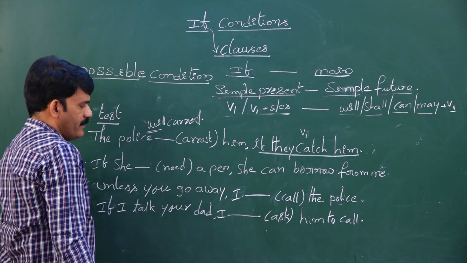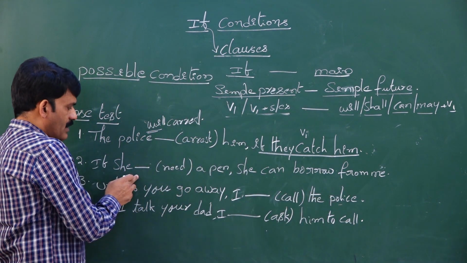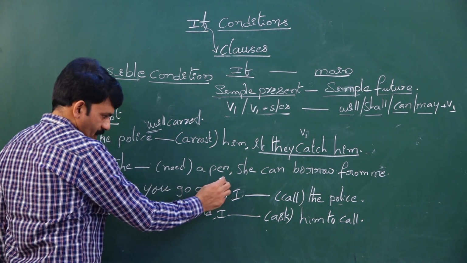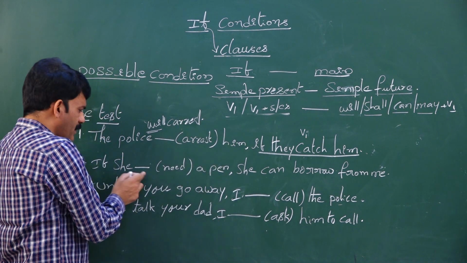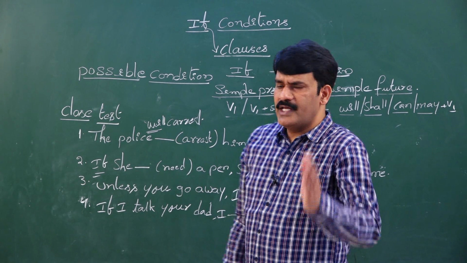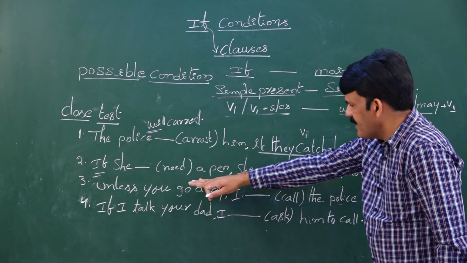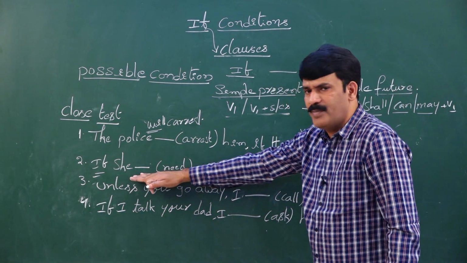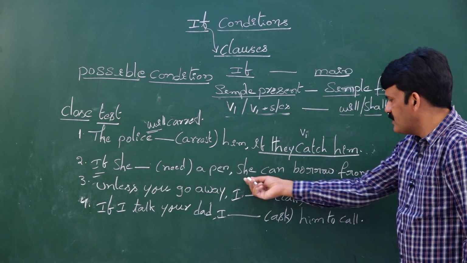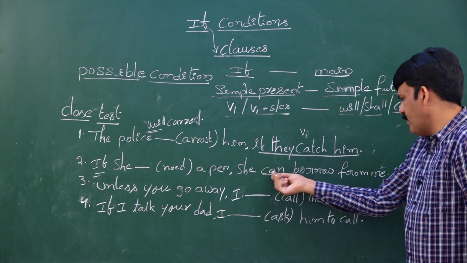Which is the part that has a blank? If she dash a pen, the blank is given in the if clause. Then you see the main clause. When the blank is given in the if clause, do not depend on the if clause. Then you immediately come to the main clause. What is the main clause? She can borrow. Can borrow.